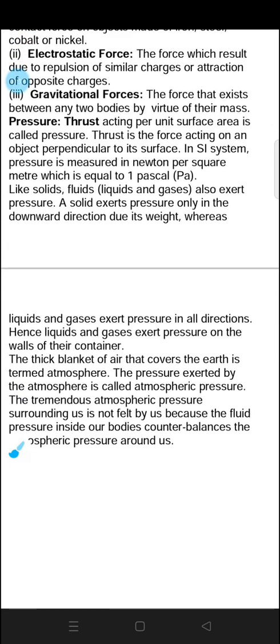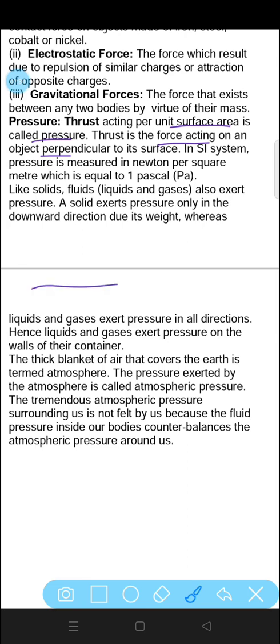After that comes pressure or thrust. Thrust acting per unit surface area is called pressure. Thrust is the force acting on an object perpendicular to its surface. Just suppose this one is the surface and this one is the thrust acting on it. So they are perpendicular to each other.